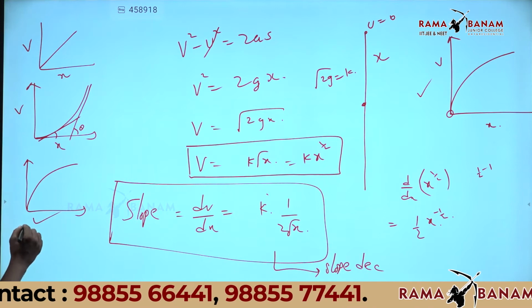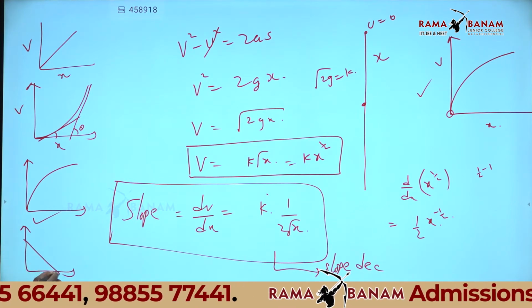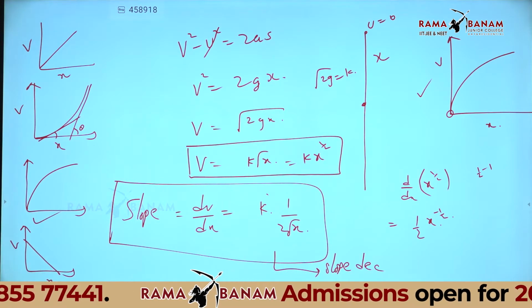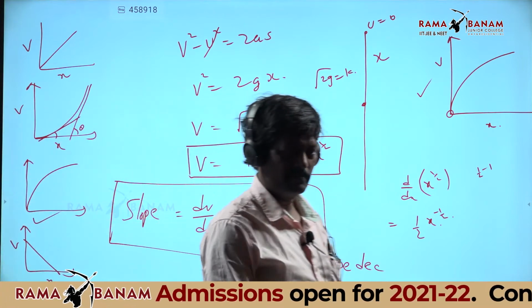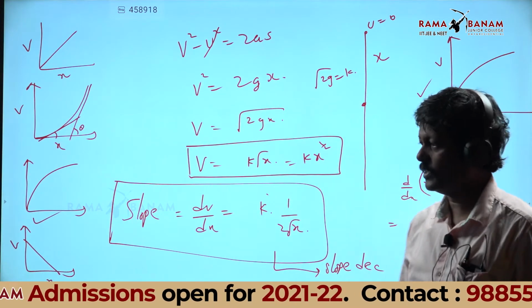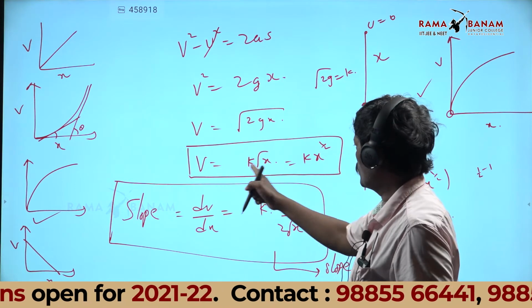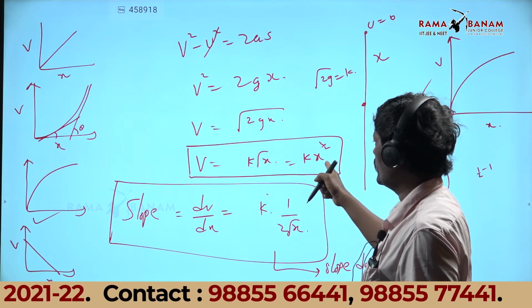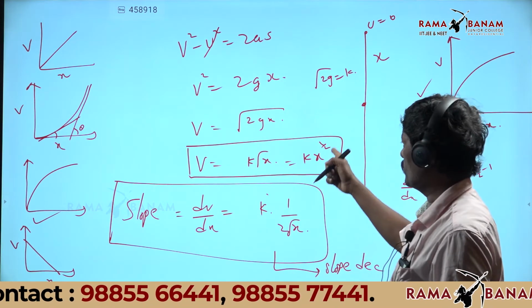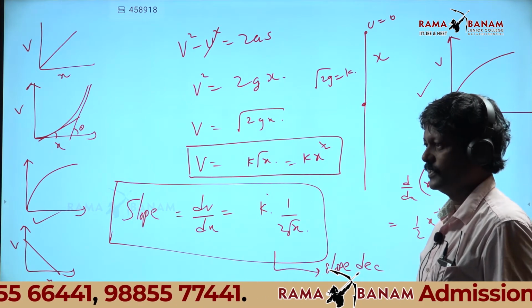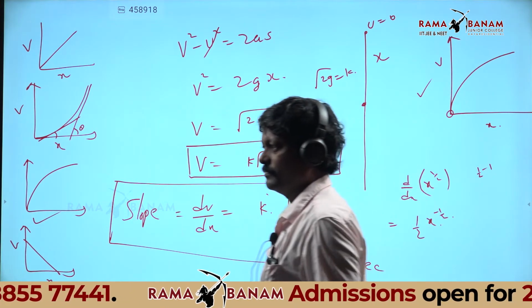And a straight line, another one I gave. No chance, a straight line is no chance. Why is there no chance? If y equal to mx, you get a straight line. It is x power 1 by 2, so it is not a straight line, it is a curve.